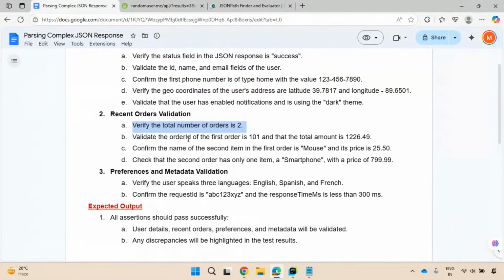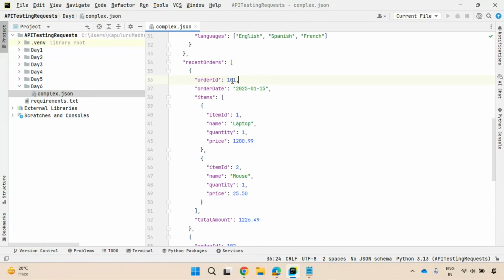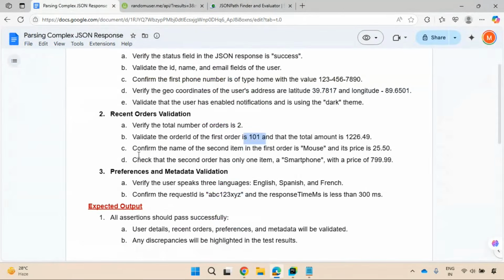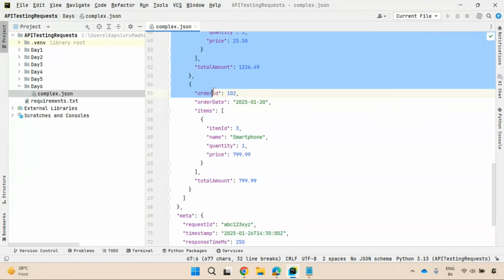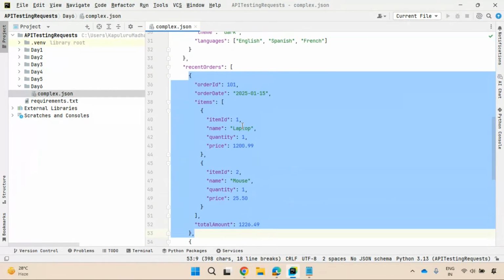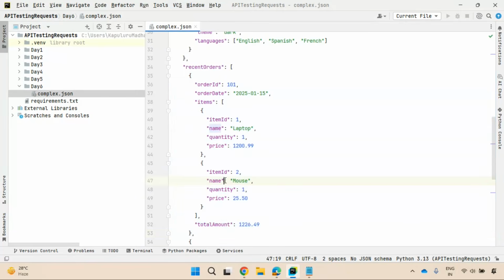You want to validate that the order ID of the first order is 101. So 101 is the first order ID. You need to extract it and confirm. You need to verify, confirm that the name of the second item in the first order is mouse. So this is in the first order, the name of the second item is mouse.